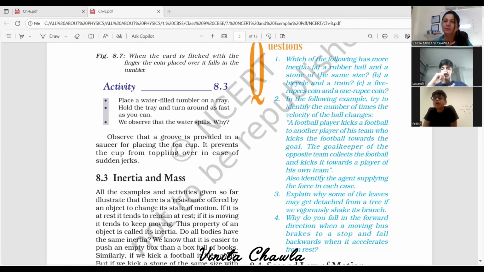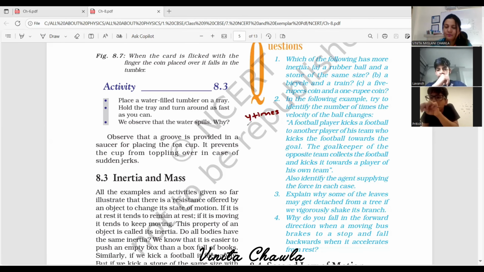A football player kicks a football to another player of his team. So how many times is the velocity of the football changing? Two times, three, four. Four times. Yes, the velocity of the football is changing 4 times. Can you explain, ma'am.